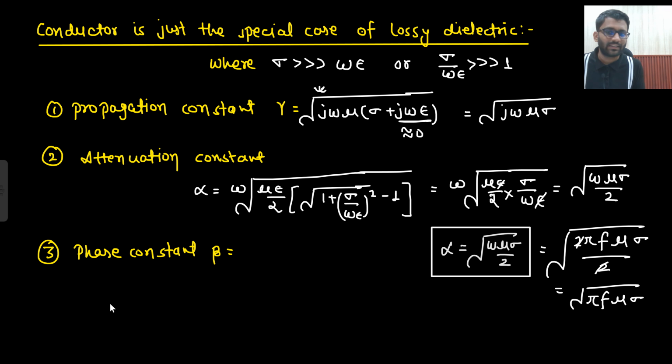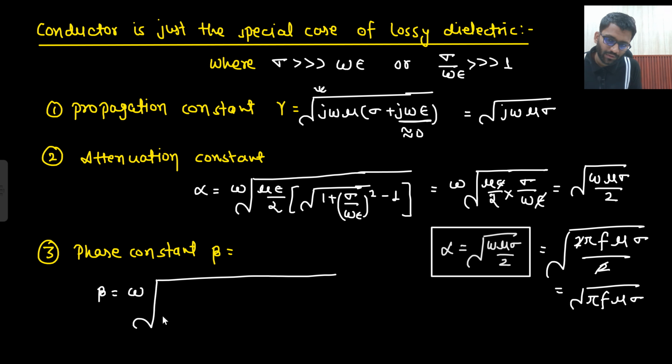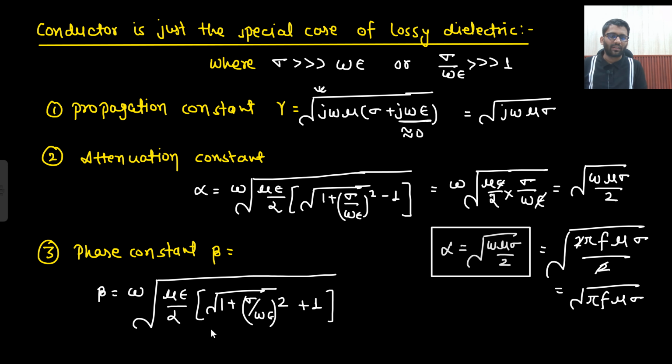Beta will be equal to alpha. Why is that so? Let's check that out. So beta is equal to omega under root mu epsilon by 2, under root 1 plus sigma upon omega epsilon whole square, plus 1. This was the expression of your beta. Now what can this be replaced with? Sigma upon omega epsilon only. Say yes or no? Because 1 plus sigma upon omega epsilon is very high, so 1 can be ignored. Then plus 1 is again there, so this one can also be ignored. So this complete term can be reduced to sigma upon omega epsilon. So the same expression you are going to get.